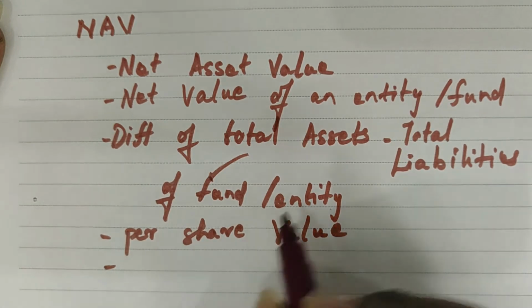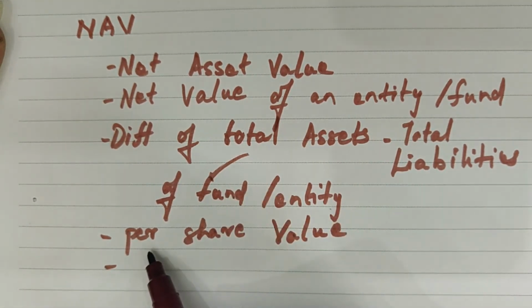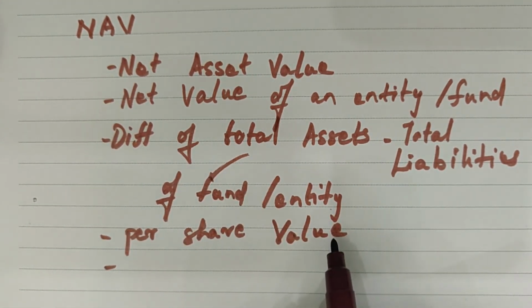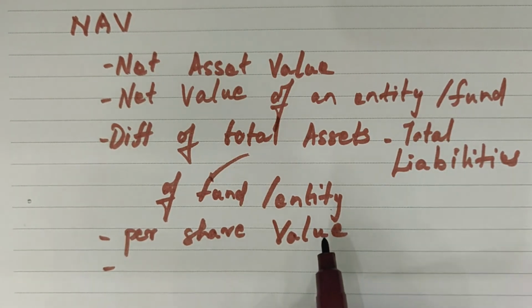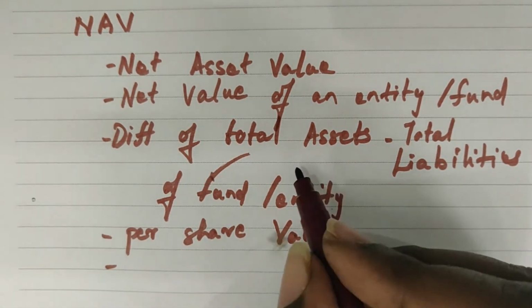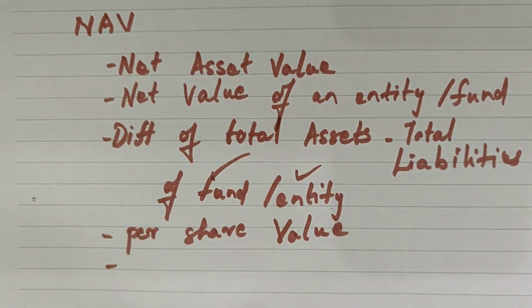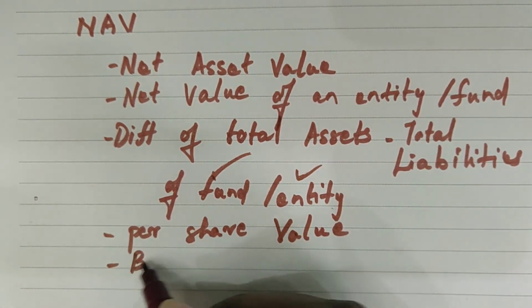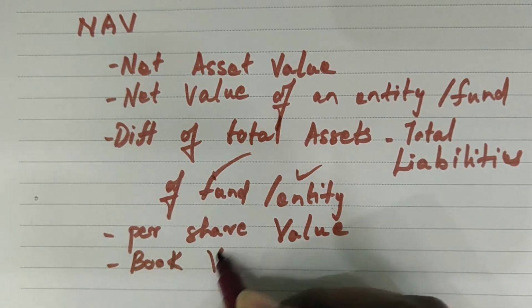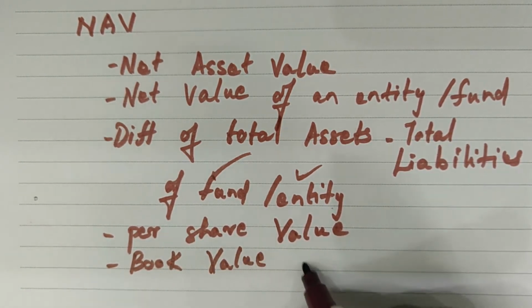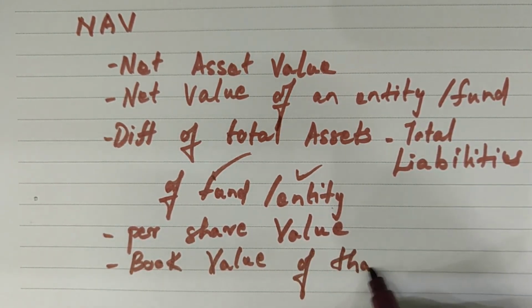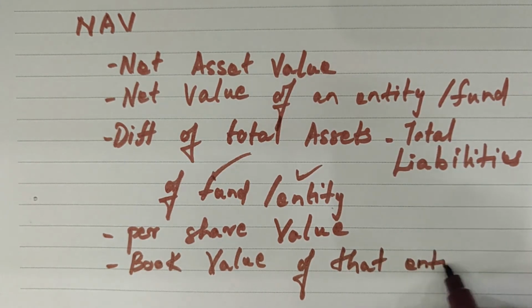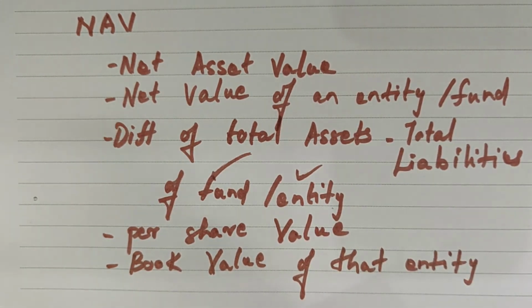So for a fund it is per share value, whereas for an entity it is calculated on the basis of the book value of that entity or the firm or company, we can say.